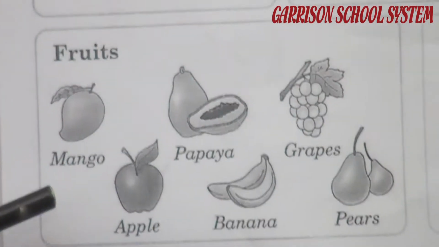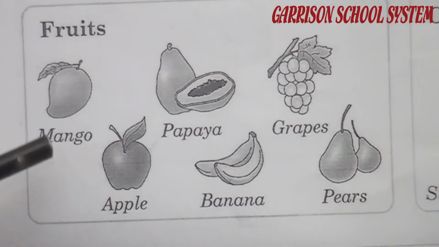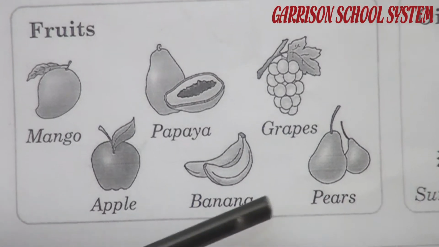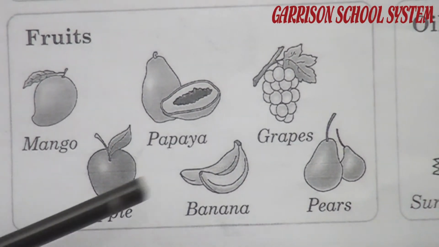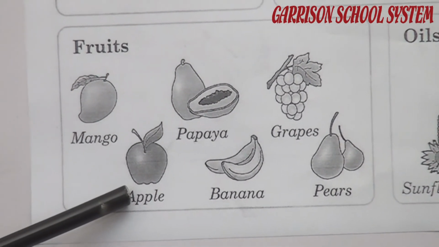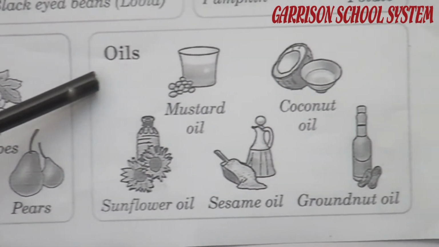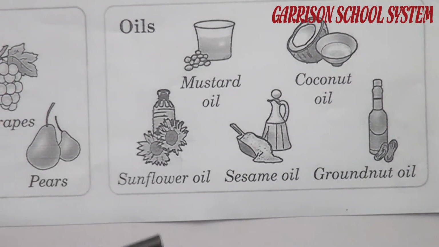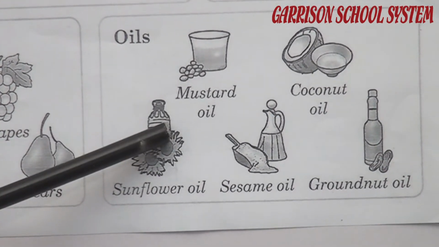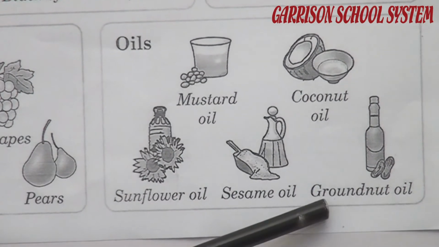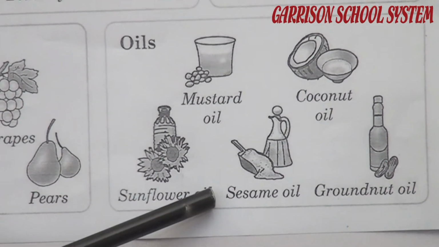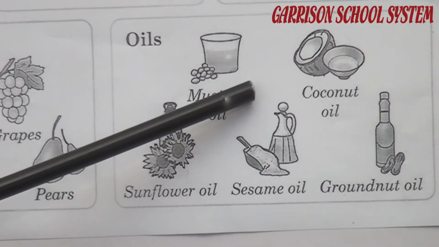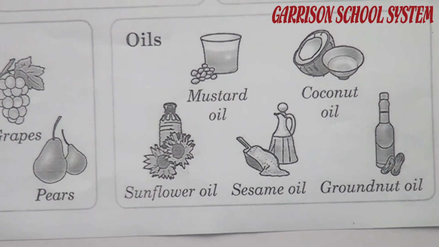We also eat fruits in our food like mango, papaya, grapes, pears, banana, apple. These are called fruits. Next group is oils. We also use oils in our food for cooking. For example, mustard oil, coconut oil, groundnut oil, sesame oil and sunflower oil. We get these oils and use them in our food.